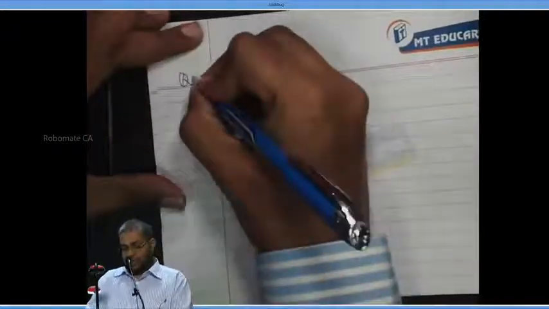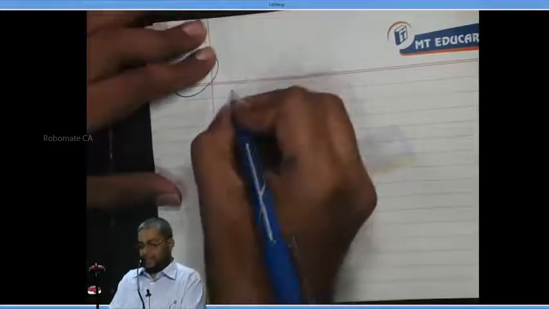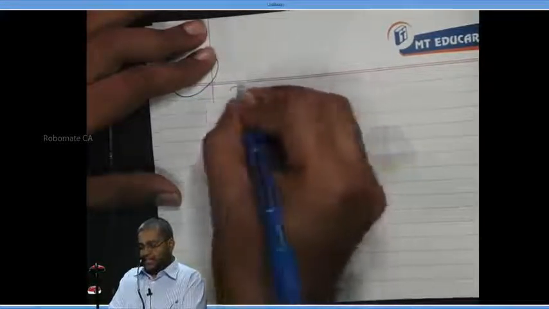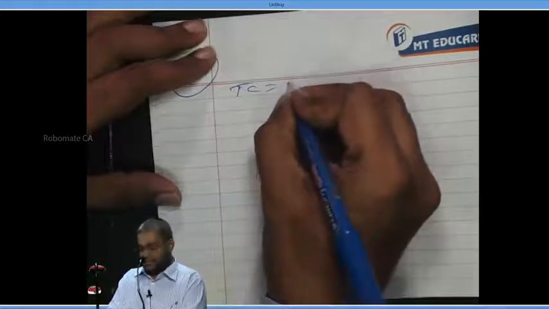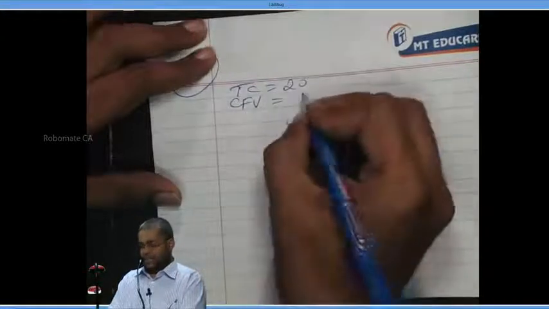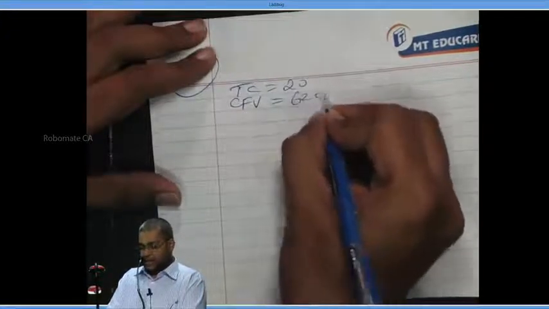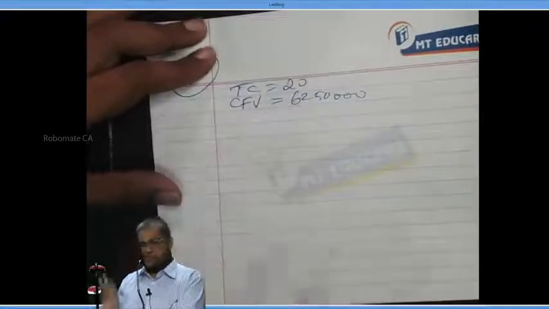Question number 3. Write the facts. What are all the facts here? First is the transaction cost. How much rupees? 20 rupees. Cash flow variance is how much? 62 lakh 50,000. I'll give the logic to some extent after the problem is over.